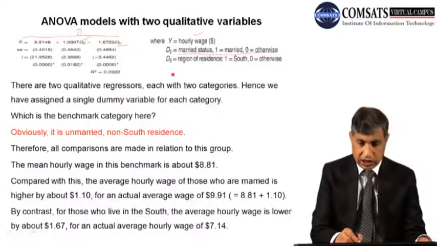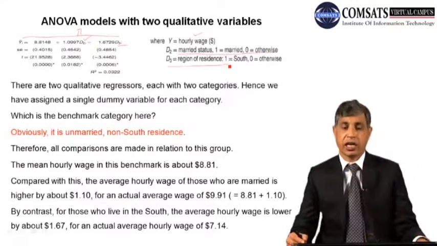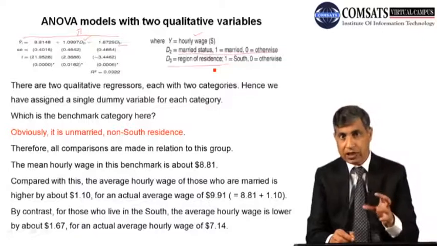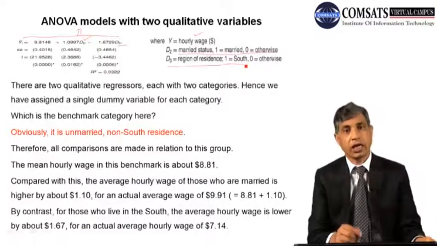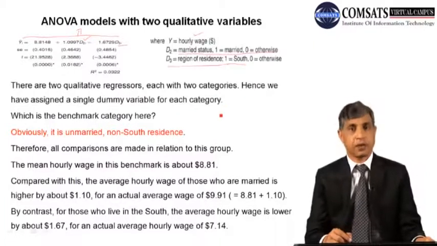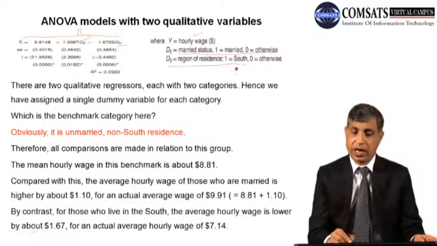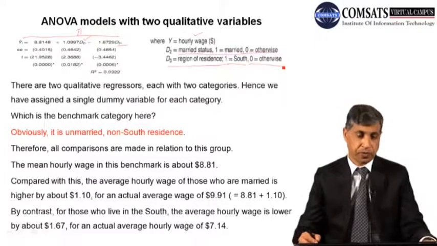Now come to this D3. This is region of residence. Where do you reside? Now there are only two categories for your simplicity. If you are from the south, say southern Punjab, you will write 1, and if you are from otherwise, you will write 0.